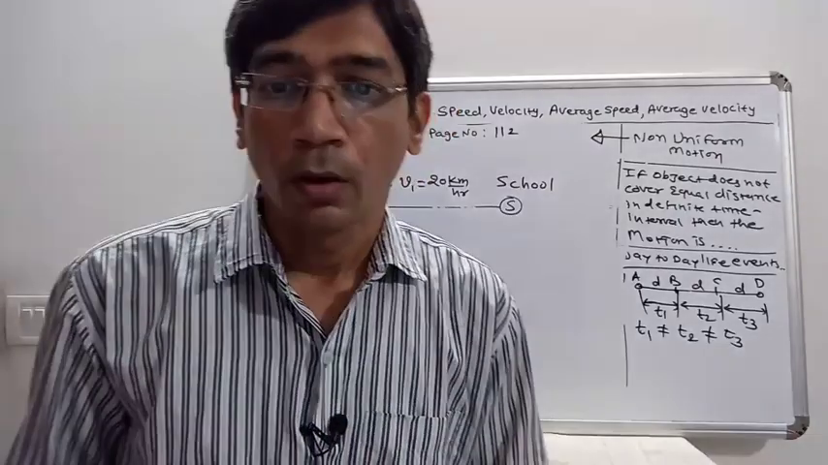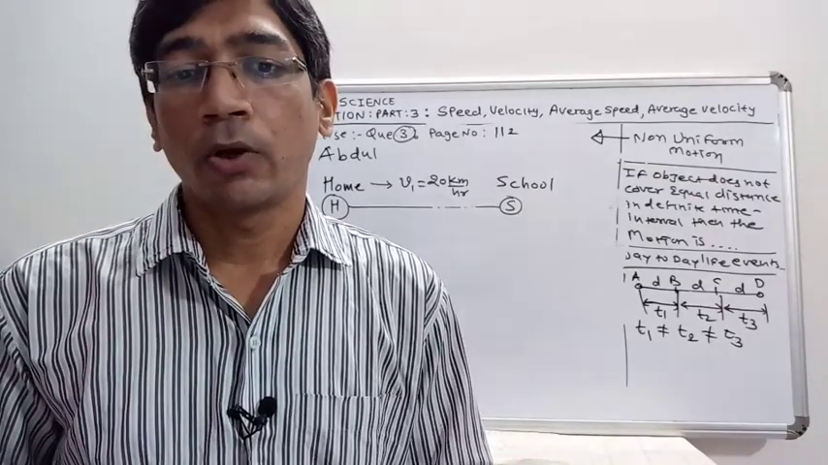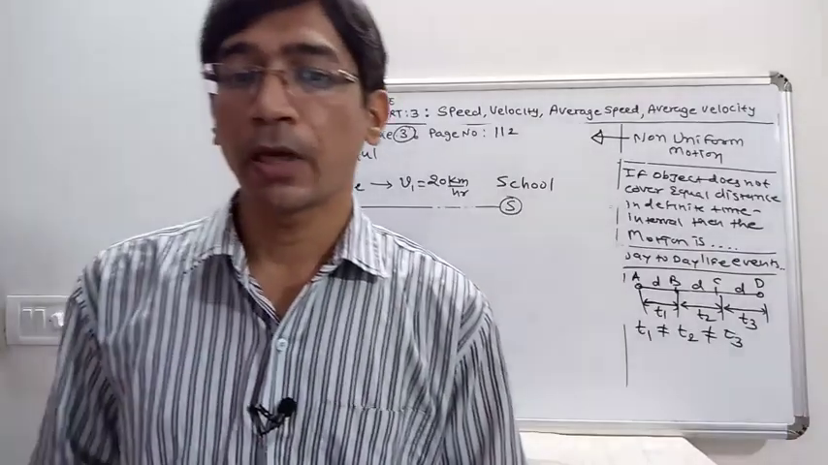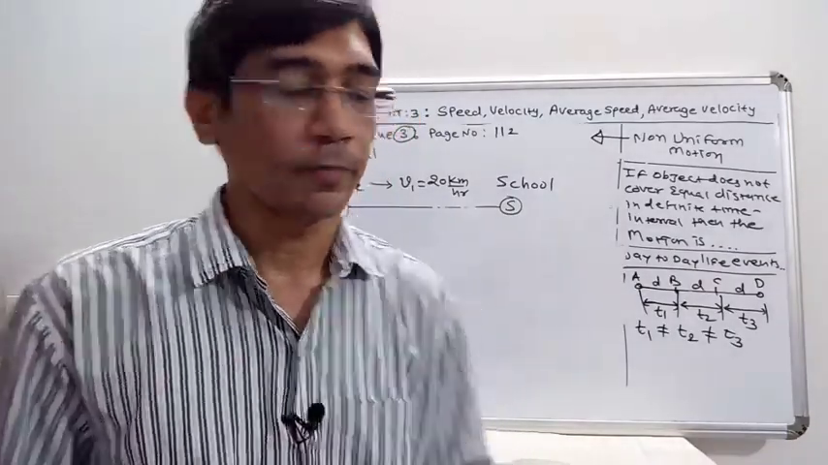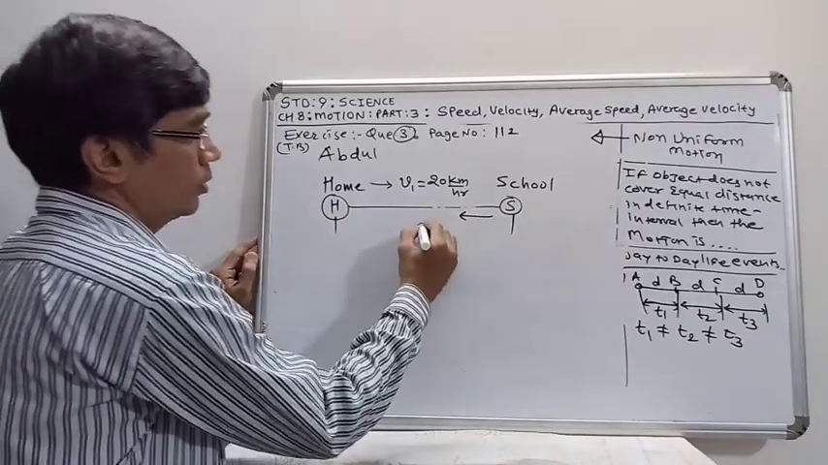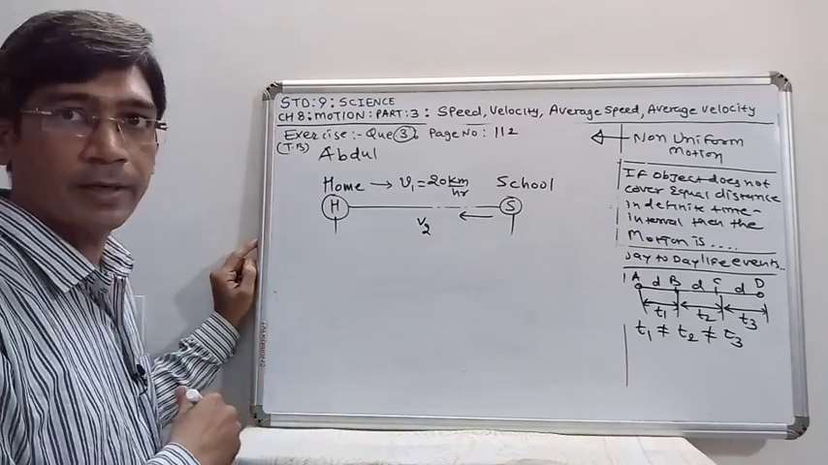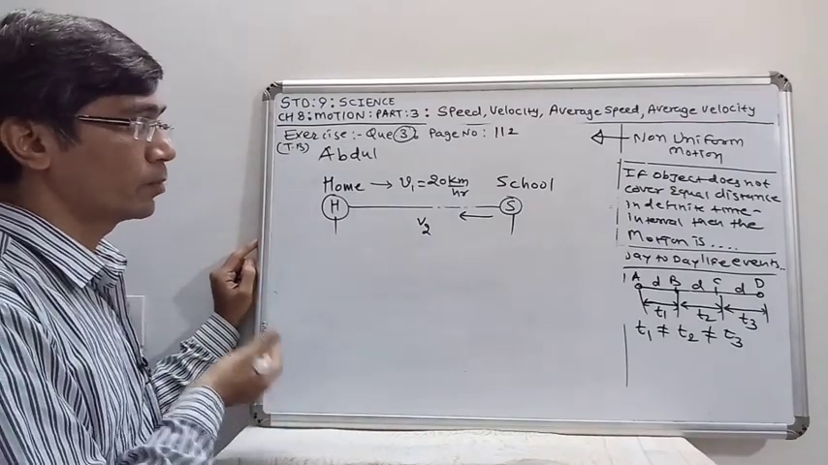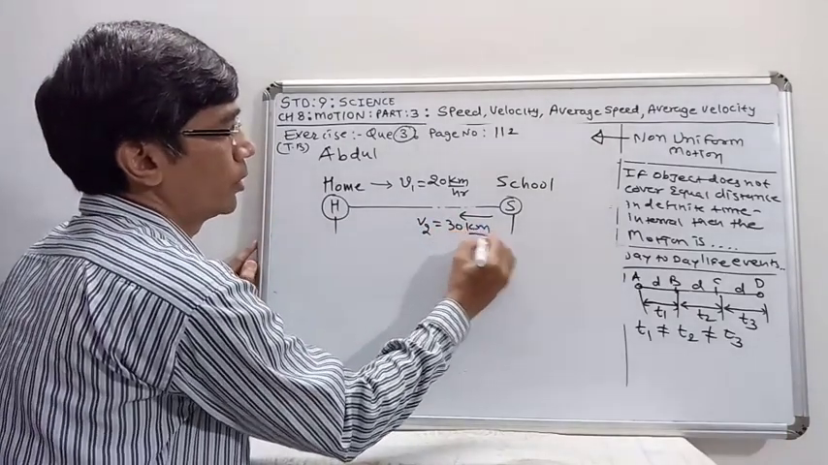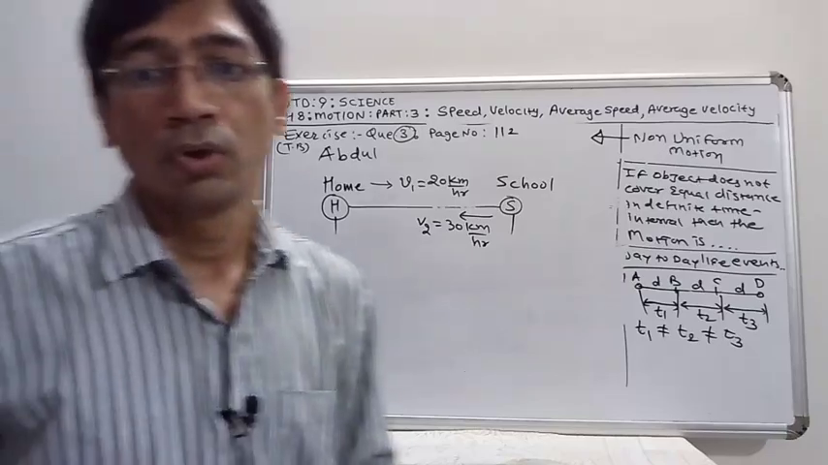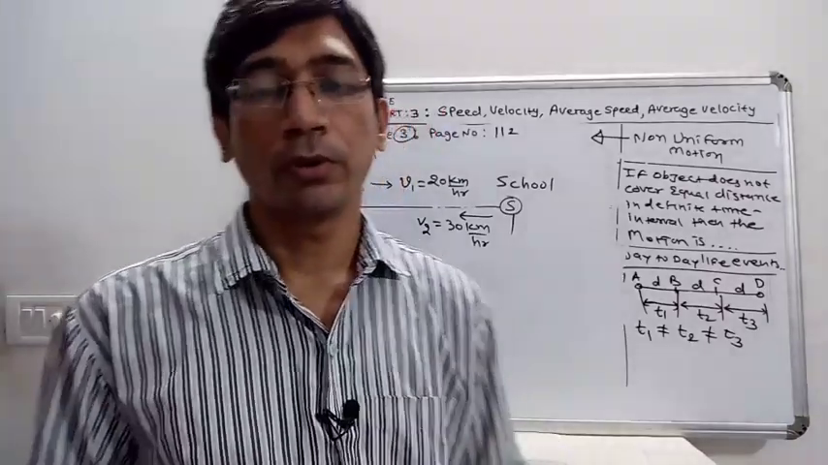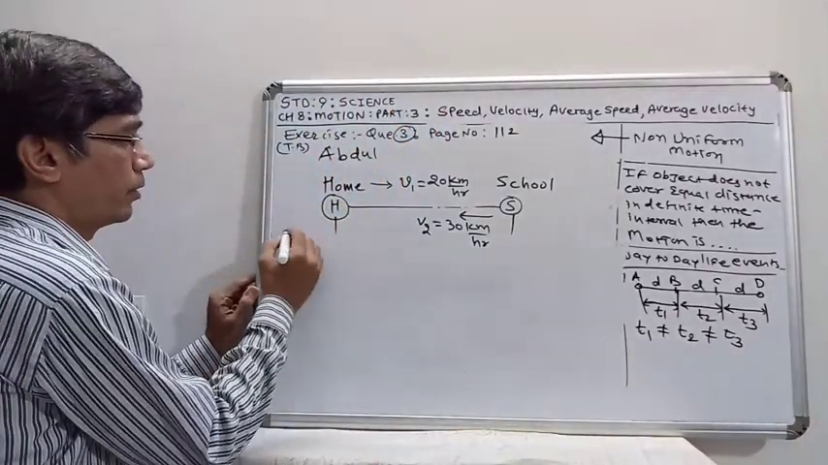Now, on his return trip along the same route, there is less traffic and the average speed is 30 km per hour. When he returns from school to home, as the traffic is less, his speed becomes greater, 30 km per hour. So in this case, what is the average speed for Abdul's trip?